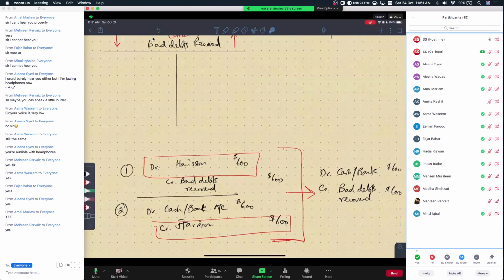If you recover a bad debt, you will debit your cash or bank account and bad debts recovered account will be credited. Why are we debiting cash or bank account? Because we are receiving cash or bank, our asset is increasing. Why do we credit bad debts recovered account? Because our income is increasing $600. So Marine, we understand it? Everyone else has given me a green check?